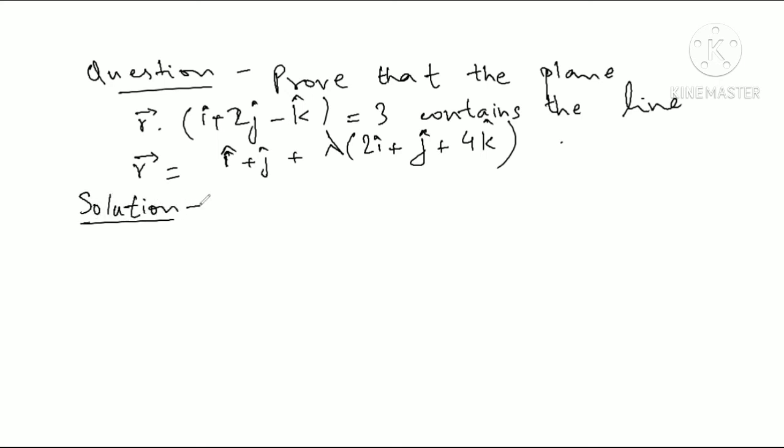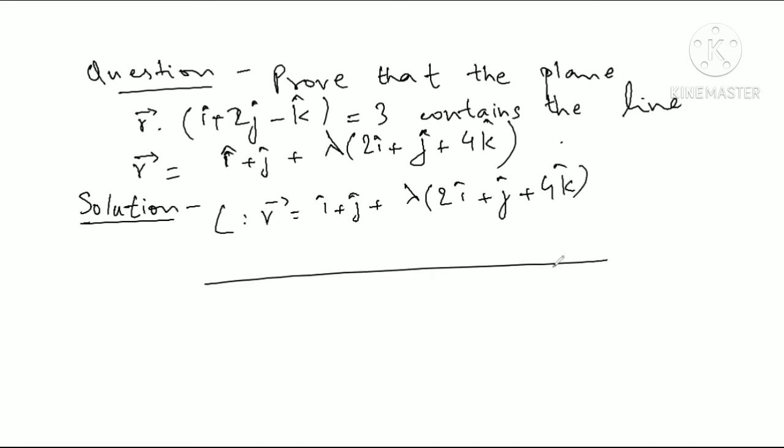So we have to prove this statement. The equation of the line is R vector equal to I cap plus j cap plus lambda times 2 I cap plus j cap plus 4 k cap.